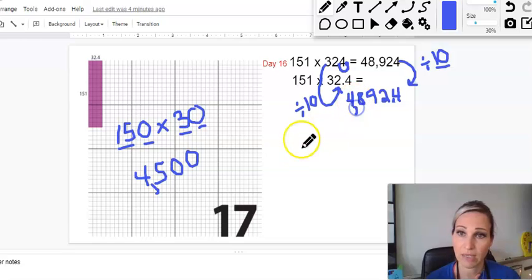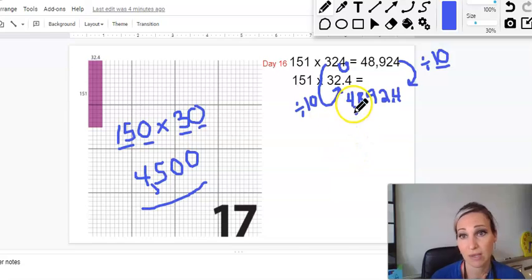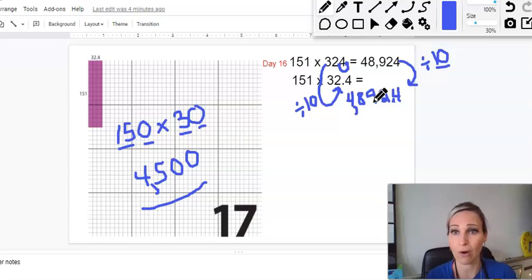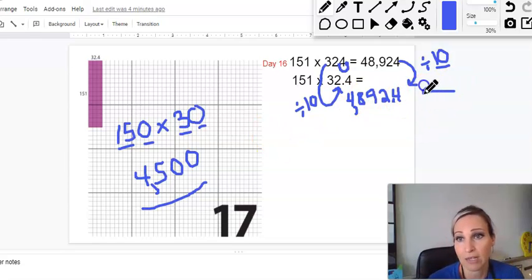4,892 and 4/10. And look at my estimate. My estimate was 4,500. This is 4,000. I'm off a little bit here, but it's not too far off. So this is probably the right answer then, or at least it's pretty close. But I know it's correct because 48,924 divided by 10 is in fact 4,892 and 4/10.